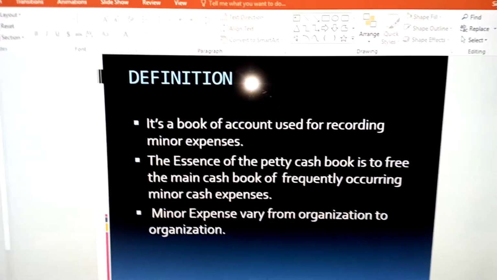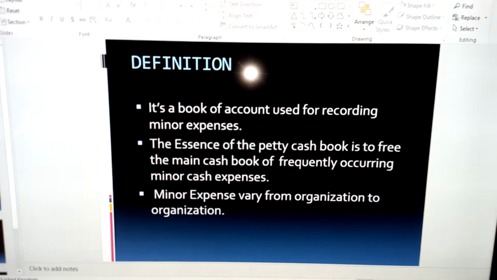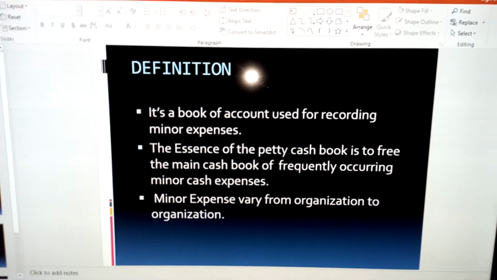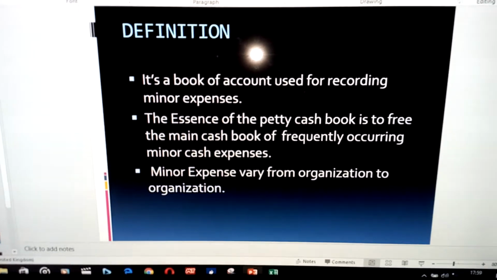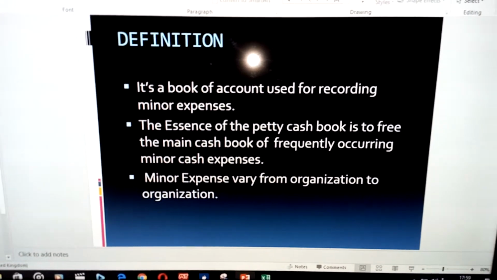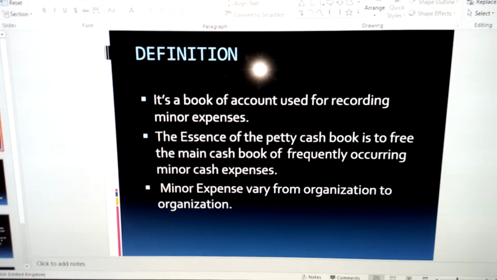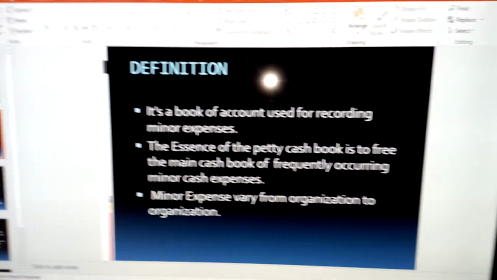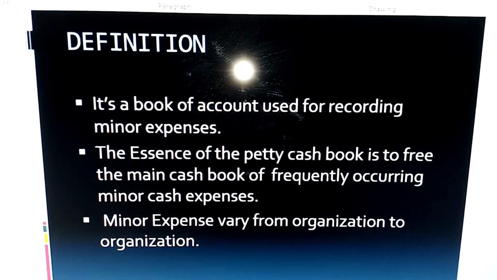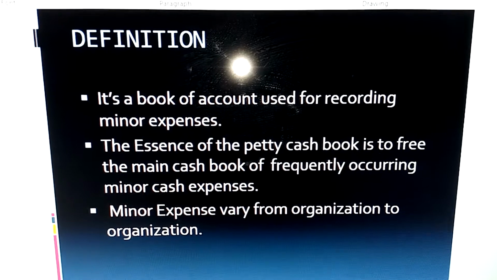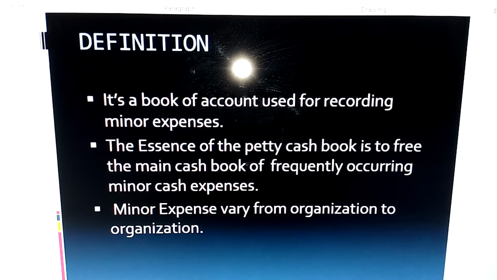Now, the petty cash book is a type of cash book used for recording minor expenses. The essence of the petty cash book is to free the main cash book from frequently occurring minor or small expenses. What I am trying to say is the petty cash book is usually operated so as to avoid loading the main cash book with small expenses.